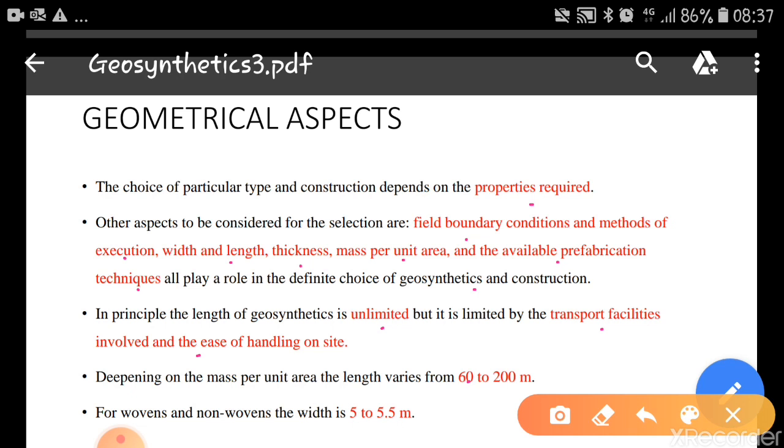For woven and non-woven, the width will be around 5 to 5.5 meters. The width available is 5 to 5.5 meters, so that it can be successfully laid on the pavements. Also, if we are going to provide for canals, then we can use it there as well.